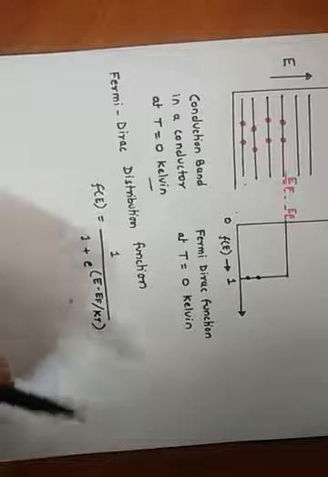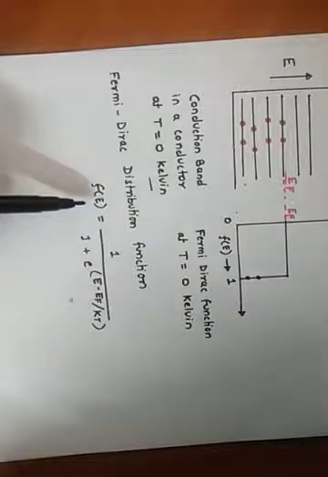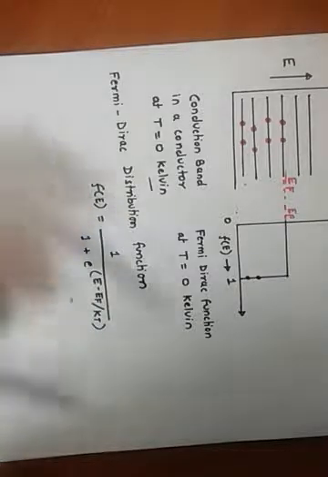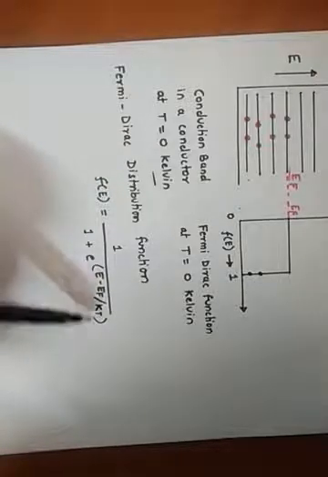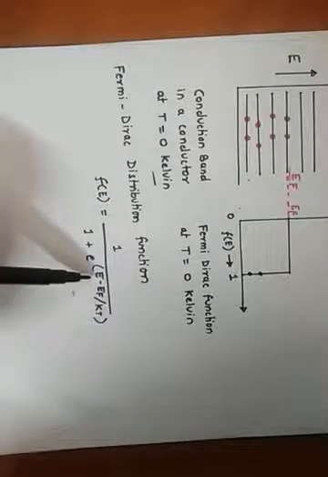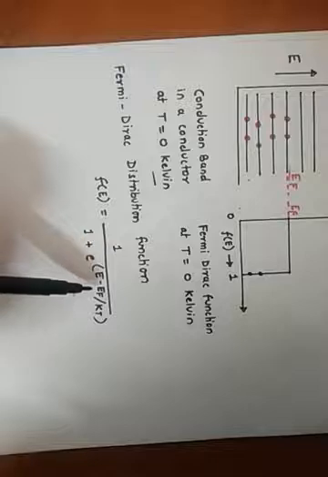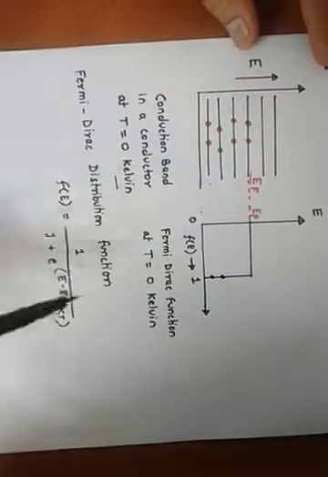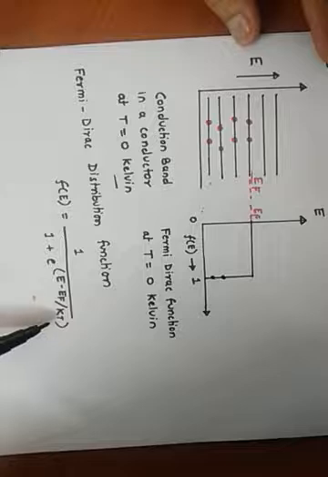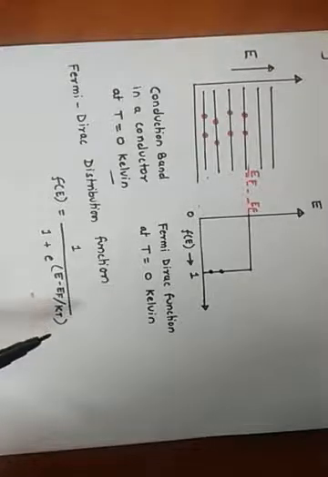The Fermi-Dirac distribution function is given by this relation: f of E is equal to 1 upon 1 plus e raised to power (E minus EF) by kT. What is E? E is the energy level for which we have to find out whether it is occupied or not. What is EF? EF is the Fermi energy level, which in this case is the topmost filled energy level in a metal. k is the Boltzmann constant, and T is the temperature that we are considering.